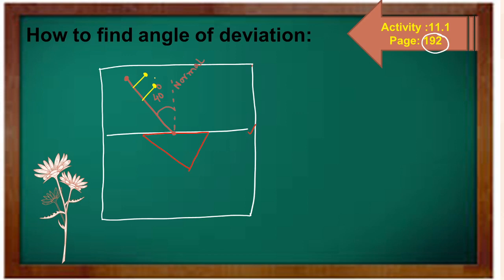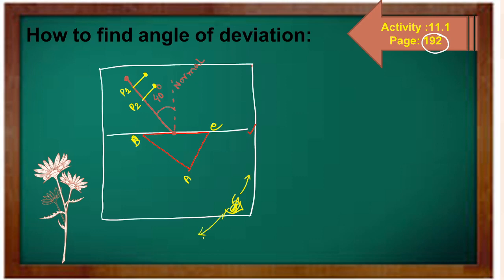Clear? Now come to the other side. Suppose my prism is A, B, C. Now come to another side and keep your eye here and try to find the image of these two pins, pin 1 and pin 2. Try to find the image of the pins on this side. Slowly rotate your eye.